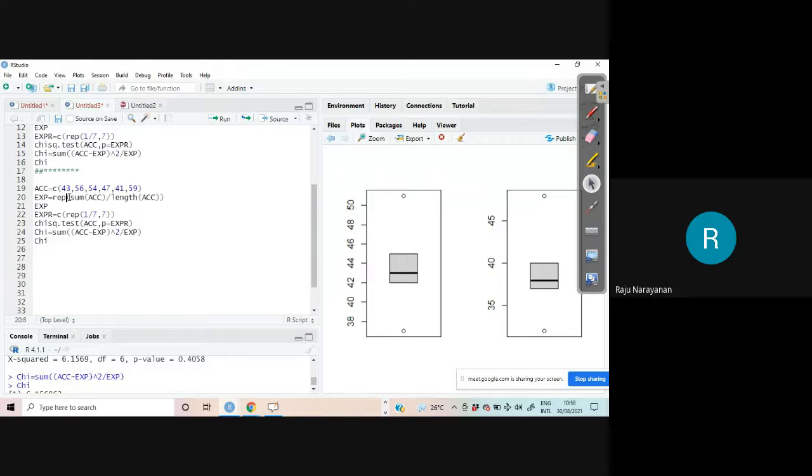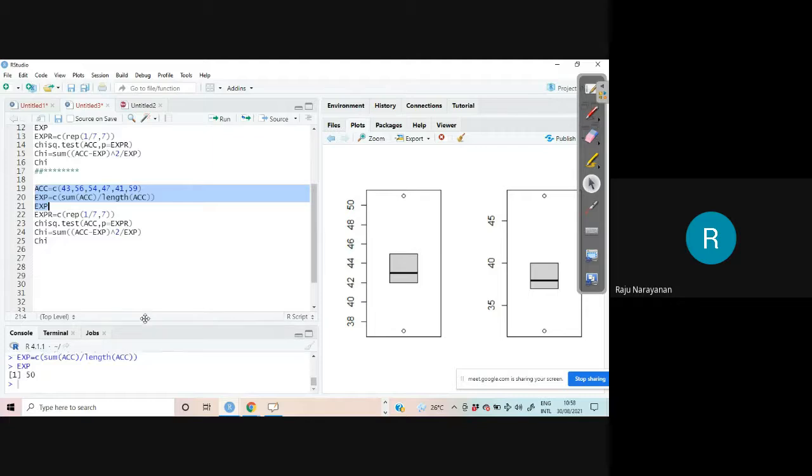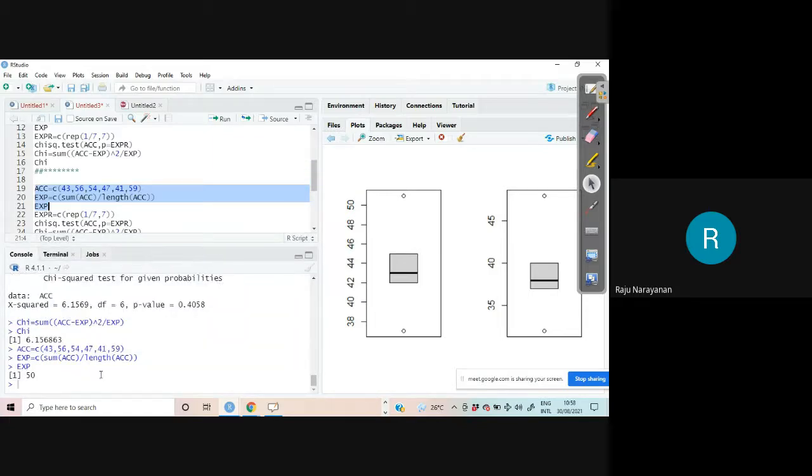I was wondering. Sum ACC by length ACC, correct. And it should be 6. Therefore, we should get 50, 50, 50, etc.